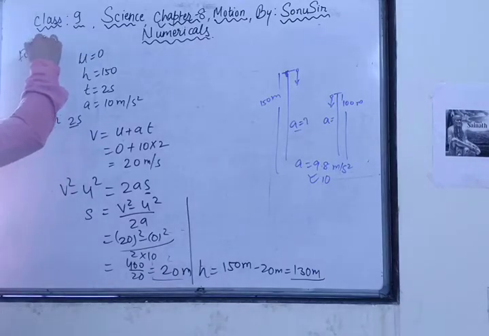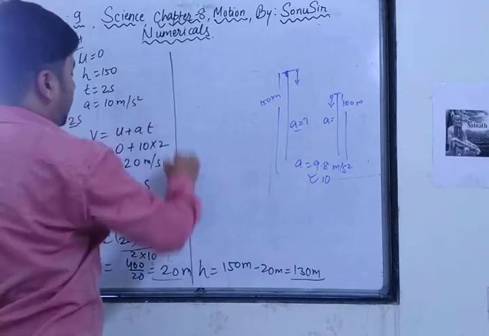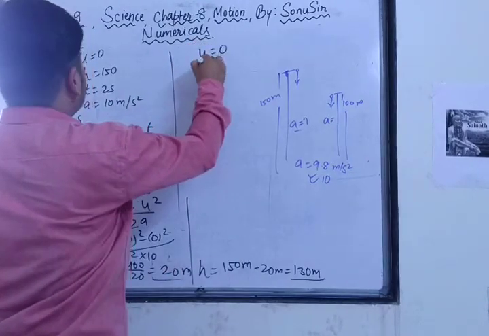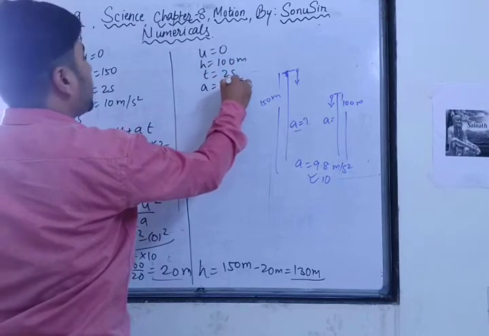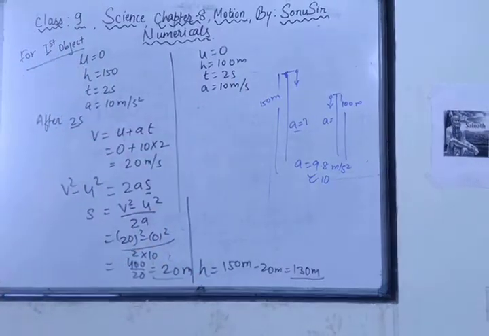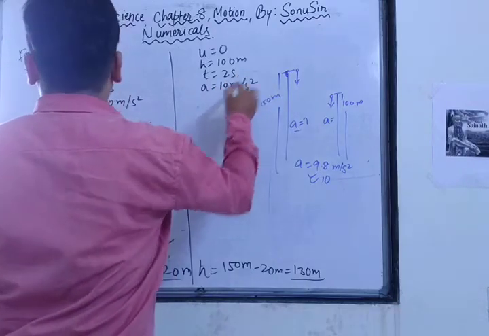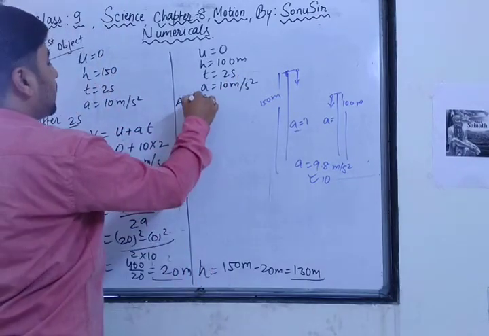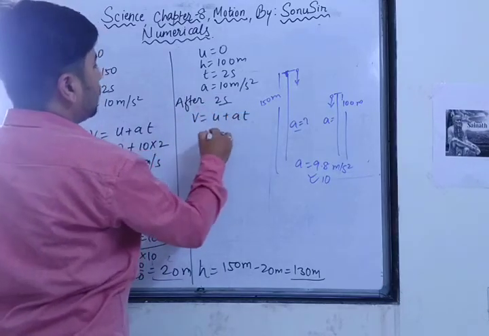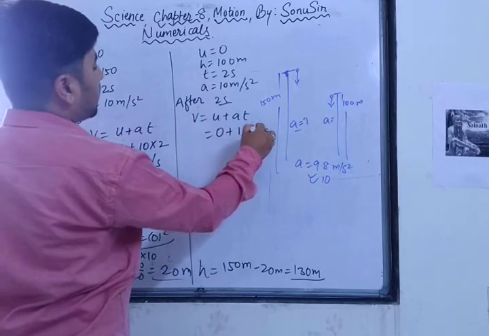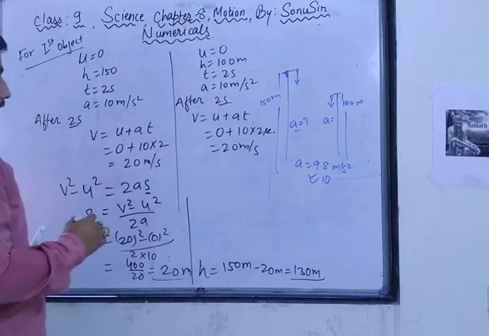For the first object, which was 150 meter high. Now the second object: u is equal to 0, height is equal to 100 meter and time is equal to 2 seconds. Acceleration is equal to 10 meter per second square. Got it? So now what will you calculate after 2 seconds? v is equal to u plus at. u is equal to 0, a is equal to 10, 2 seconds. So here 20 meter per second. Got it? Same thing here also.